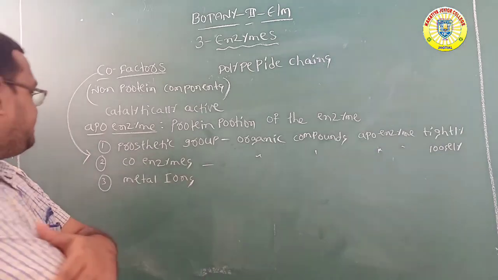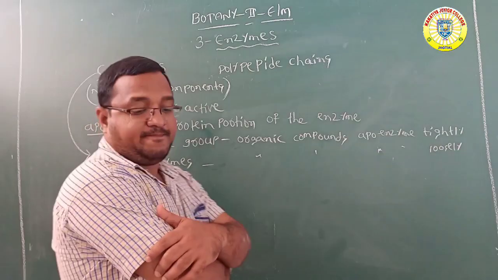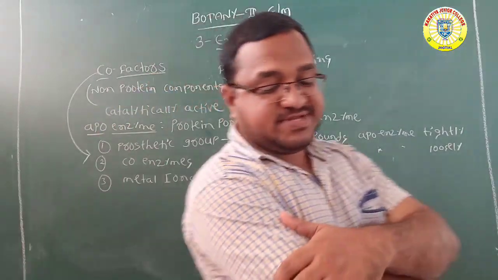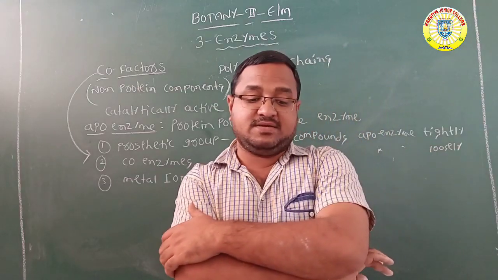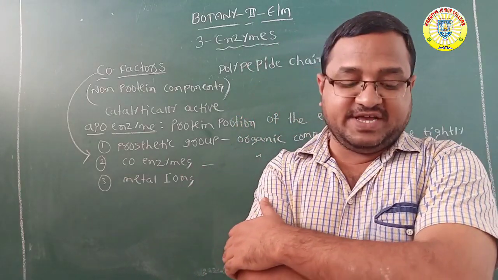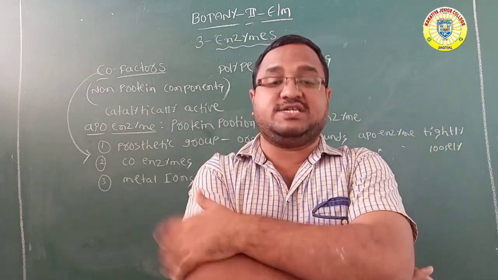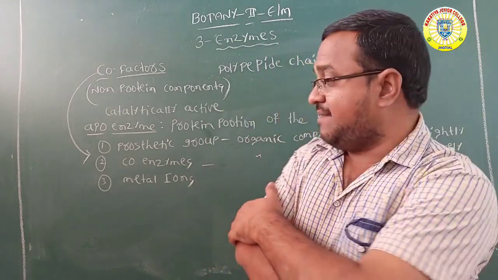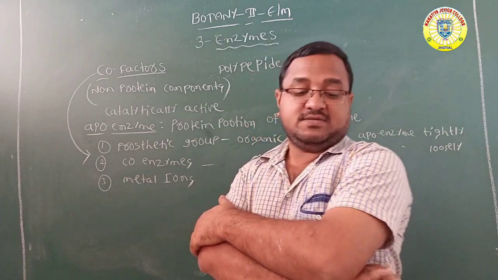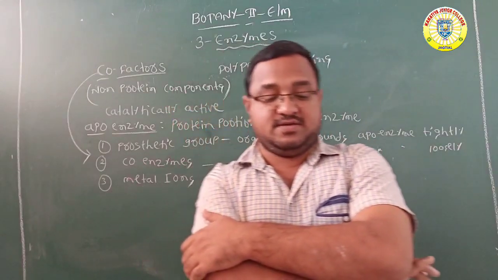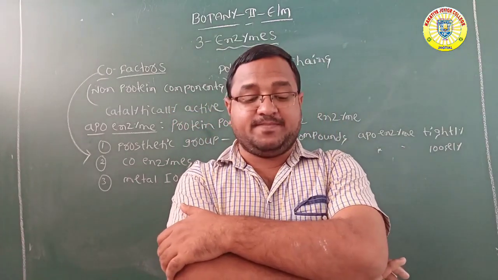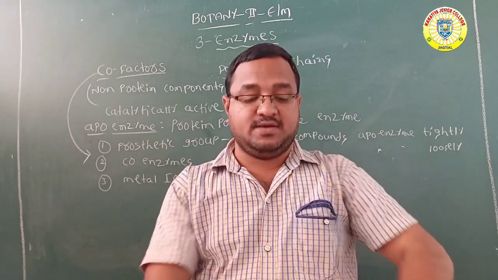The last one, metal ions. A number of enzymes require metal ions for their activity, which form coordination bonds with the active site. So these metal ions are compulsory, because they are very necessary for enzyme activity.